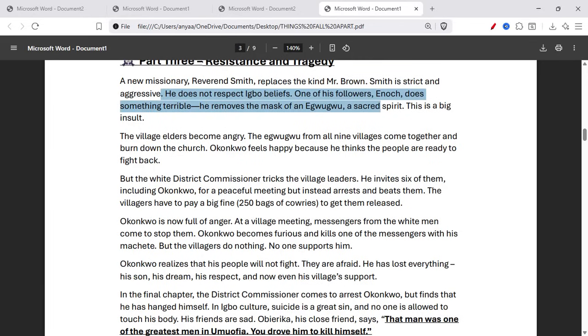One of his followers, Enoch, does something terrible. He removed the mask of an egwugwu, a sacred spirit. This is a big insult. The village elders become angry. The egwugwu from all 9 villages come together and burn down the church.